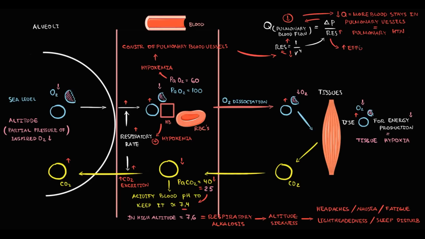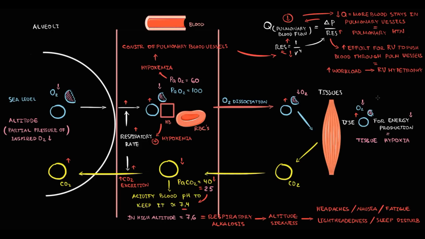Also, with an increase in resistance in pulmonary circulation, it will take more effort for the right ventricle to push blood through the pulmonary vessels. And the increase in workload on the right ventricle will cause hypertrophy of the right ventricle.